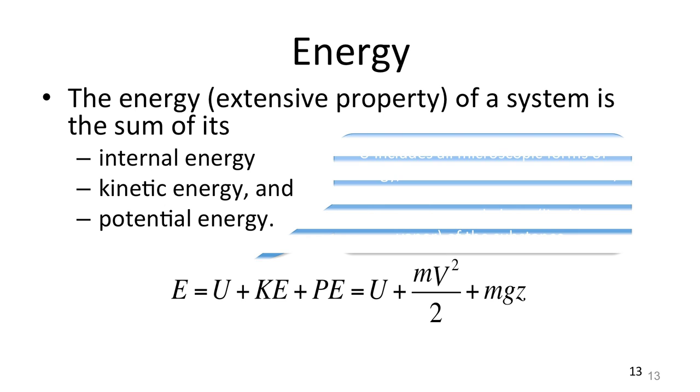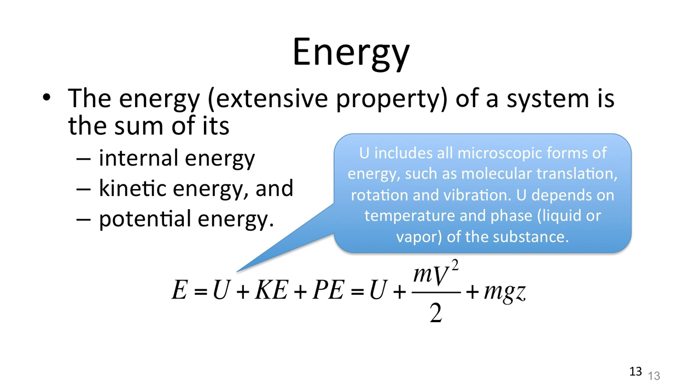So what is it? Internal energy includes all the microscopic forms of energy, such as molecular translation, rotation, and vibration. To put it in perspective, we can say internal energy is a form of energy that depends on the temperature of the system, and it also depends on the phase of the substance that's in the system.